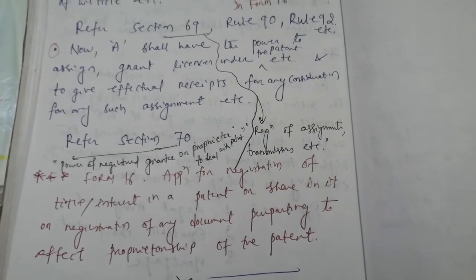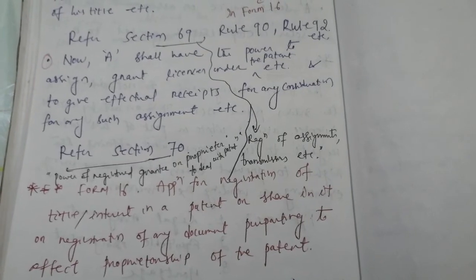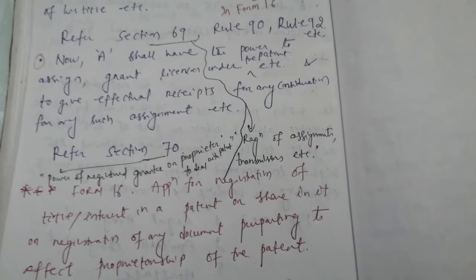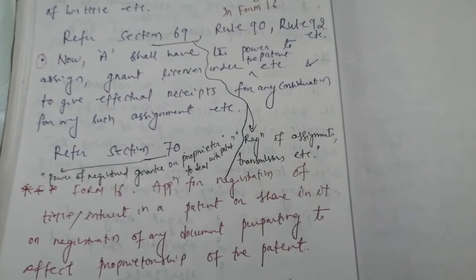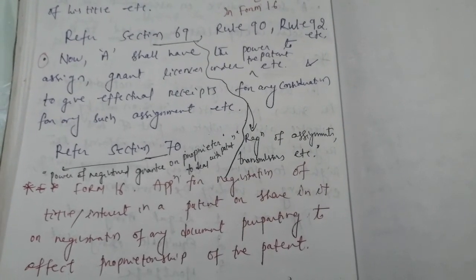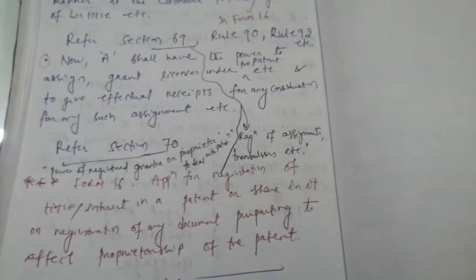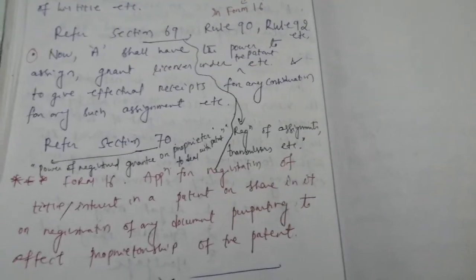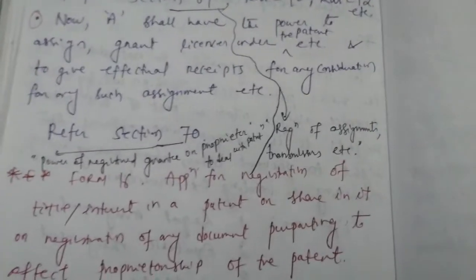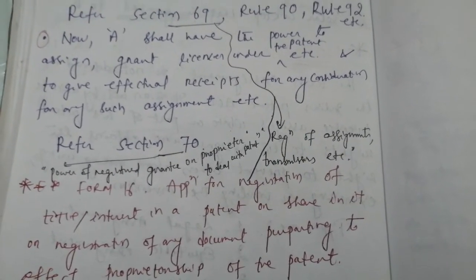And just for reference I have written here what is form 16. This is the application for registration of title or interest in a patent or share in it, or registration of any document purporting to affect proprietorship of the patent. Okay, so this way friends, all the 4 questions from part A of paper 2 patent agent examination 2018 are completed.